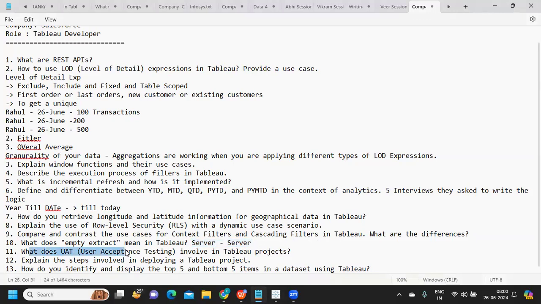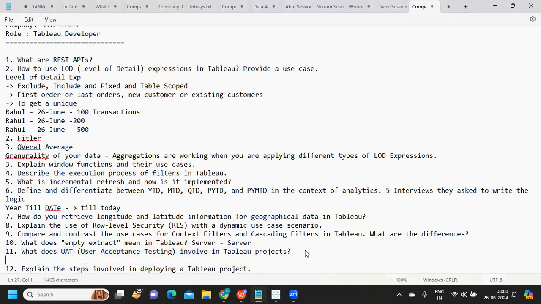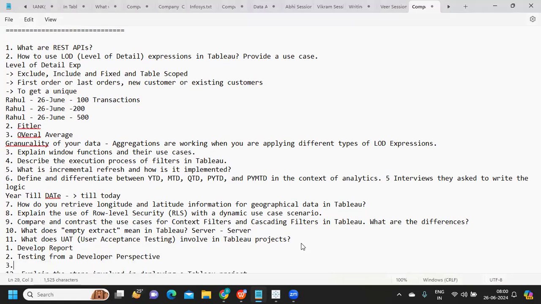So what does user acceptance testing involve in Tableau projects? This is one critical phase of every project that you are developing. Generally we develop reports, right? After developing, we do testing from a developer perspective, just to ensure that things are in line. After that testing is completed, users will come into the picture, or the testing team will come into the picture. There are chances that end users might also come in to test the report.